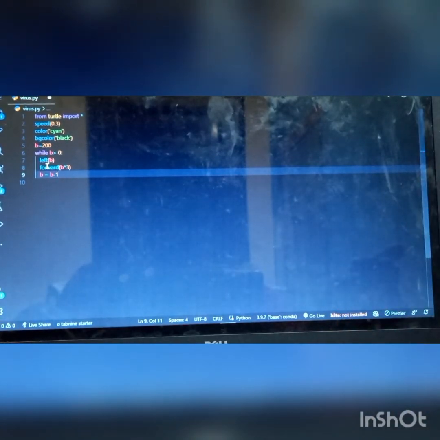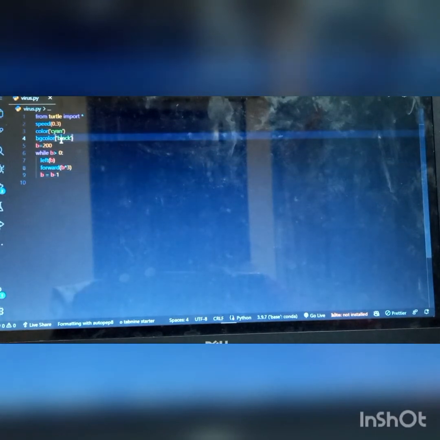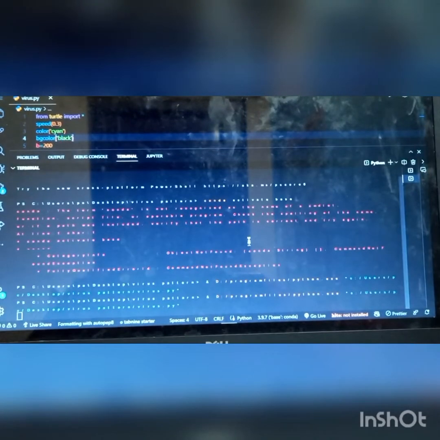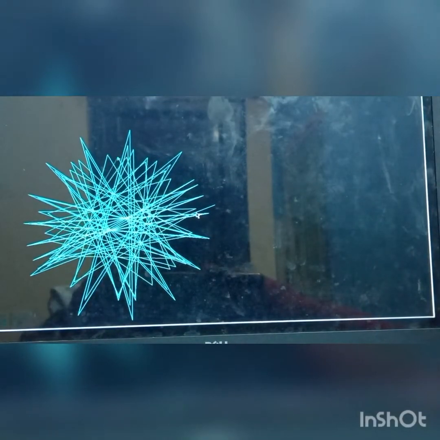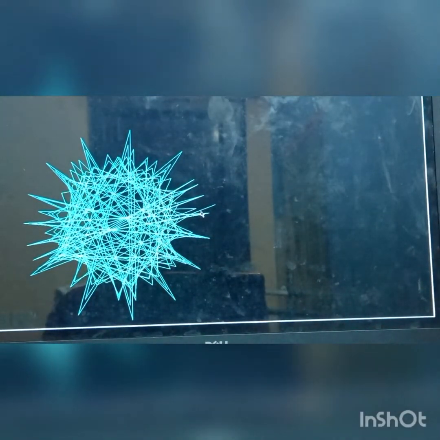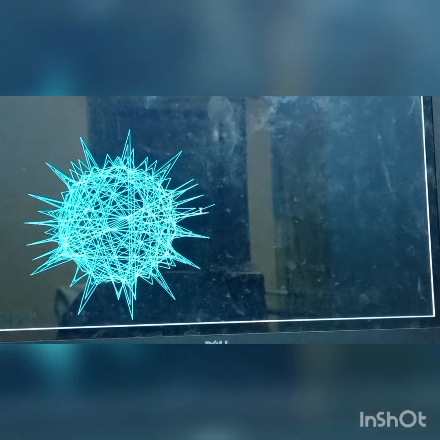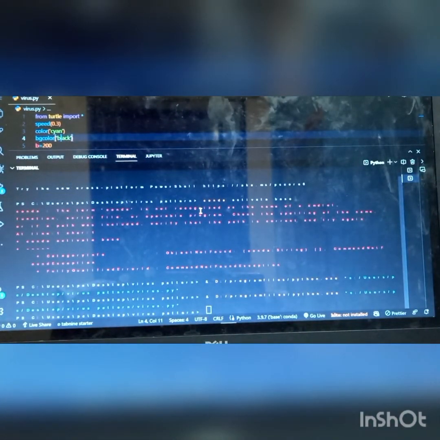That's it. 9 lines. Now let's just save it and let's just run it. And you see over here, this is the virus pattern. That's 2 minutes. See you tomorrow.